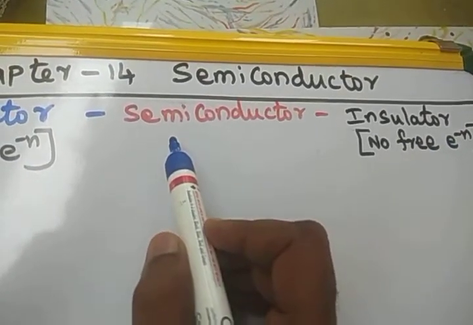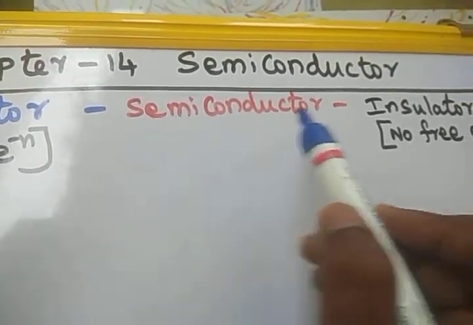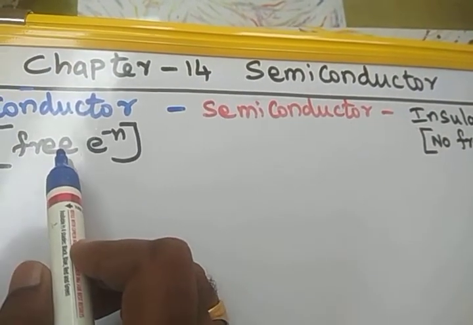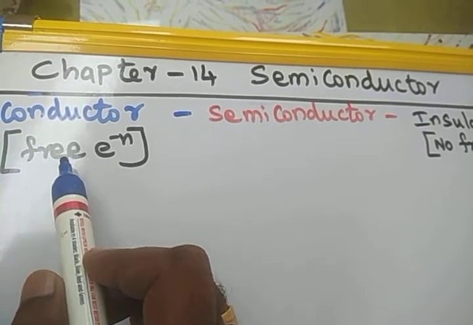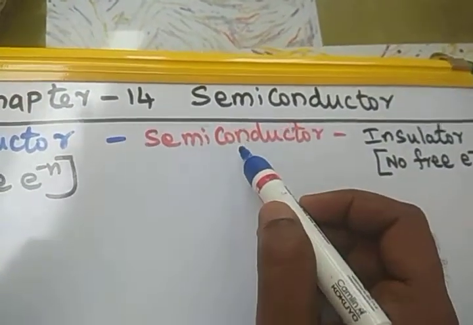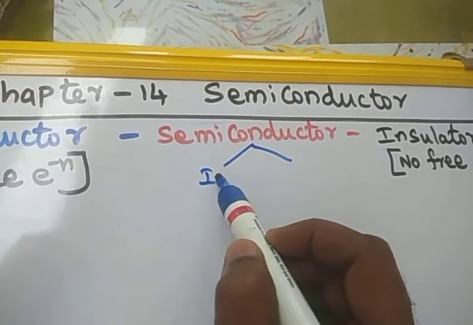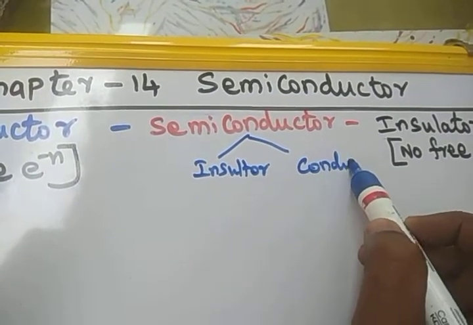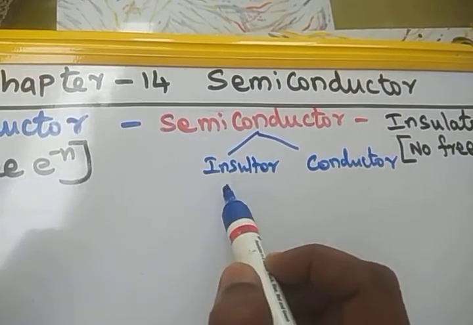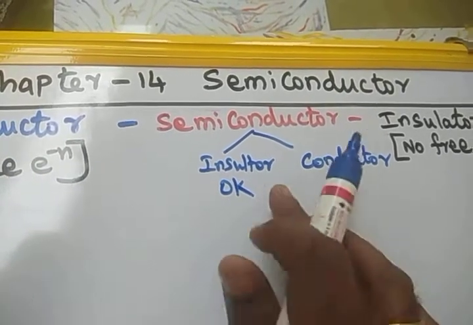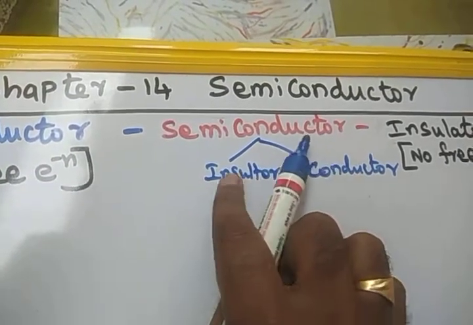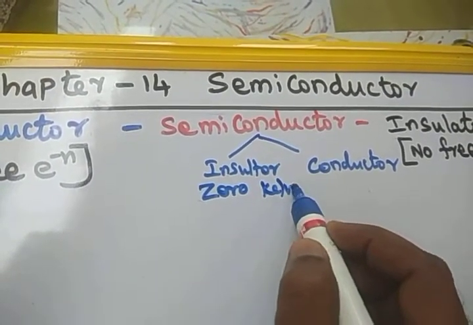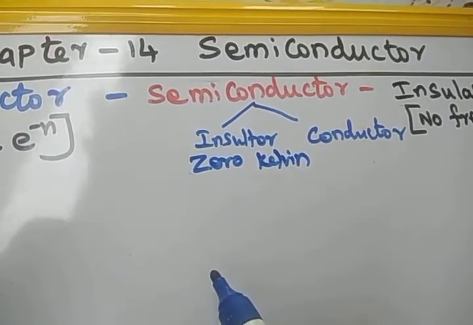But in semiconductors, at very low temperature, there are no free electrons present. But when the temperature increases to room temperature or a certain temperature, what will happen? Free electrons are available. So the semiconductor possesses both insulating property and conductor property. At low temperature, at 0 Kelvin, the semiconductor acts as an insulator.